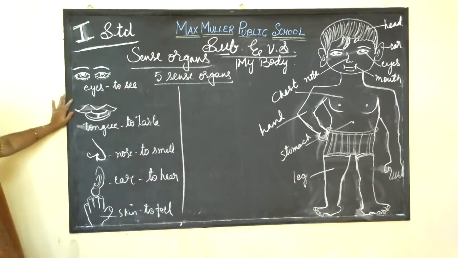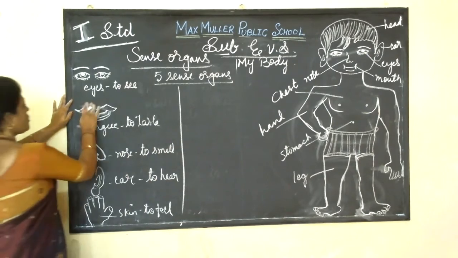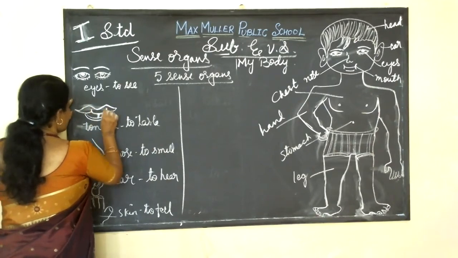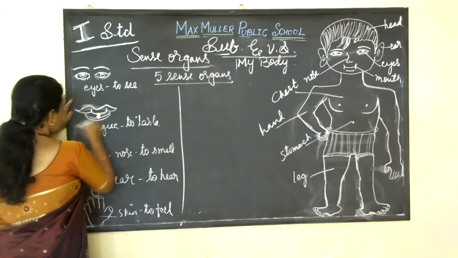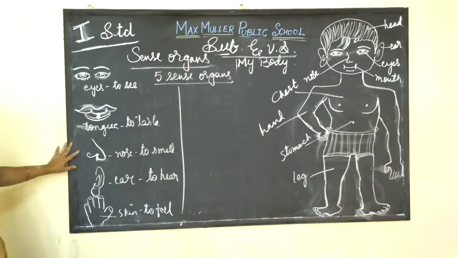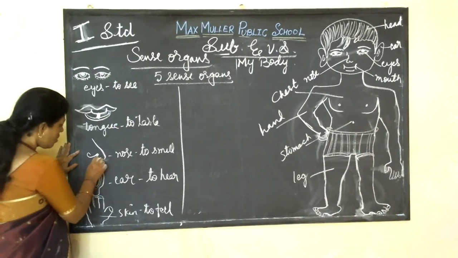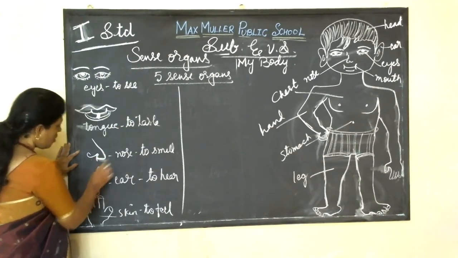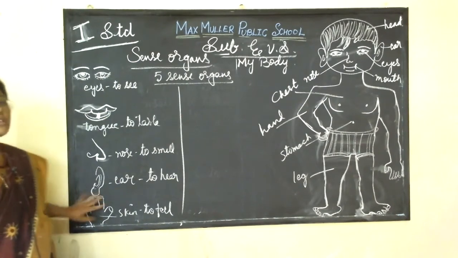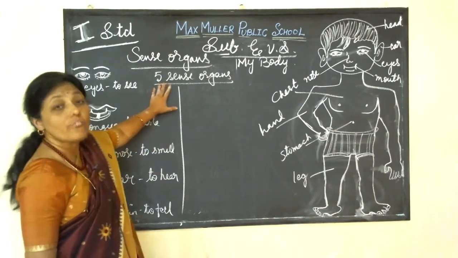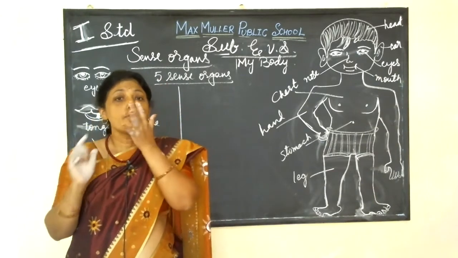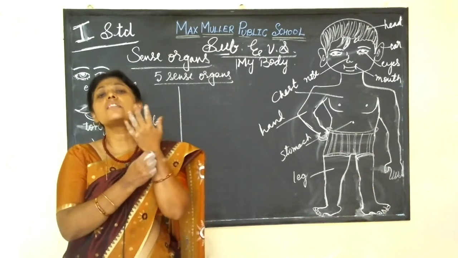So, we have 5 sense organs. How many organs do we have? 5 sense organs. Okay, children? So, eyes, tongue, nose, ear, skin. How many sense organs do we have? We have 5 sense organs. That is eyes, ears, nose, tongue and skin.